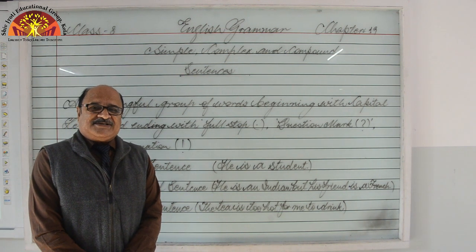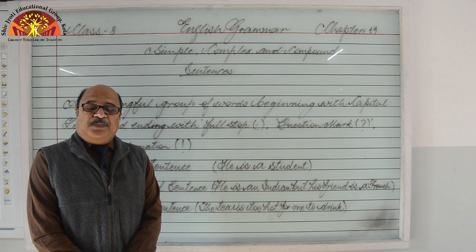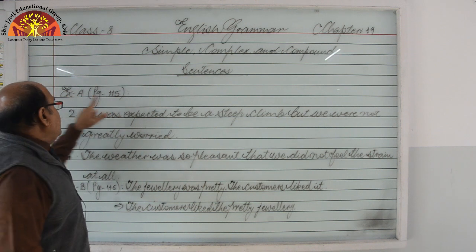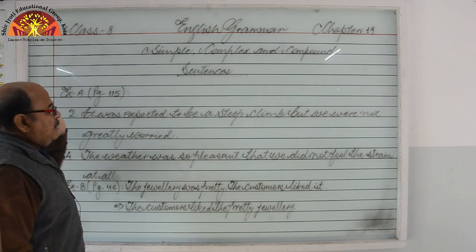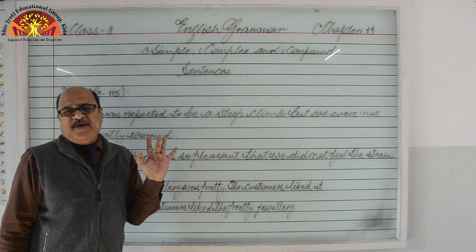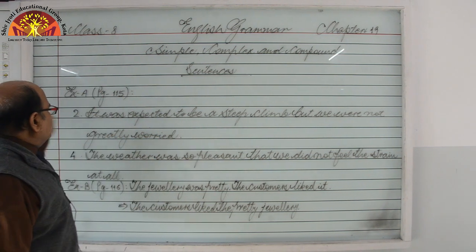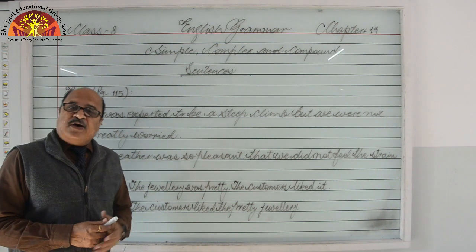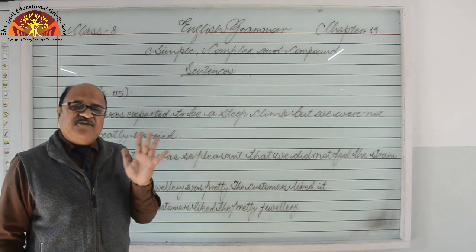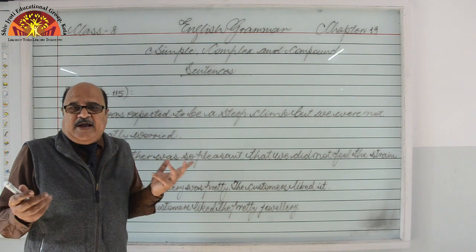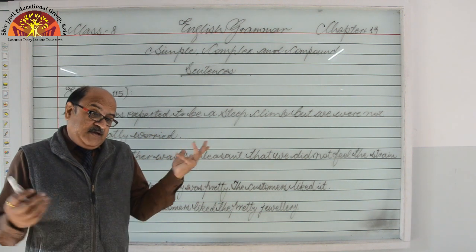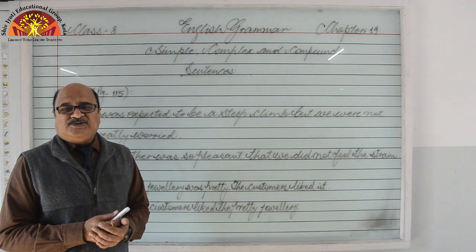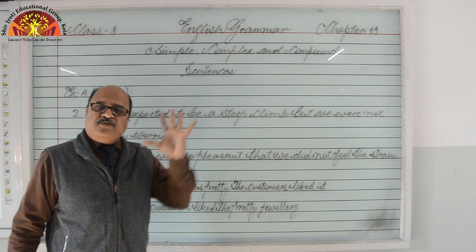Now we are going to discuss exercises given in your book. So please open your book at page 115, exercise A. In this exercise, randomly a few sentences we are going to discuss, and first of all, your second sentence. In this exercise, what you have to do is identify the given sentence, meaning what kind of sentence has been given. Is it a simple sentence, compound sentence, or complex sentence? I already explained how you have to identify.